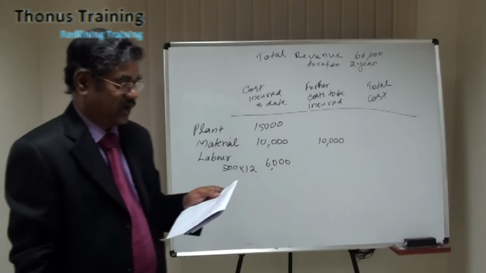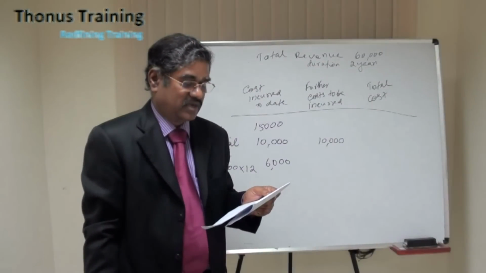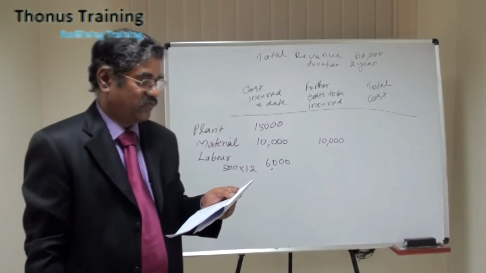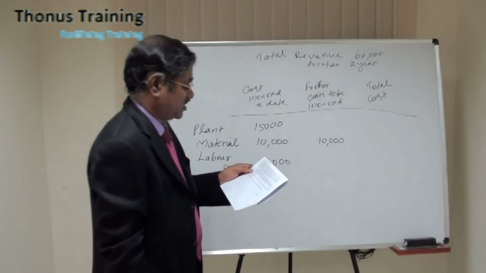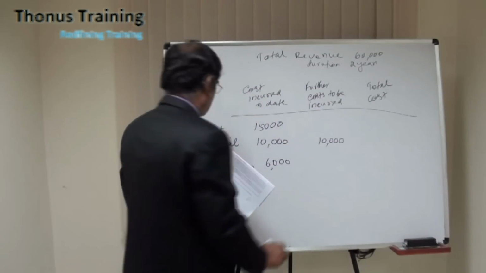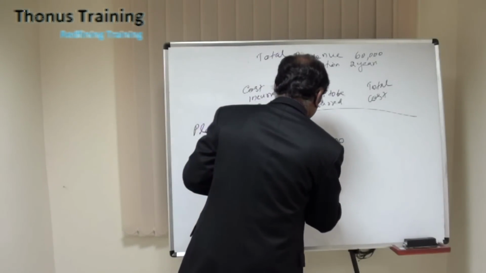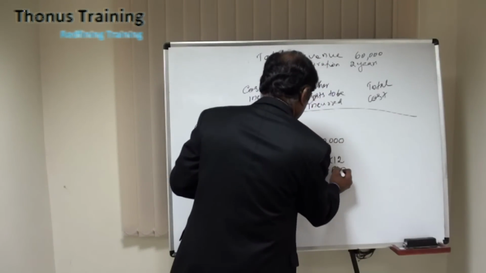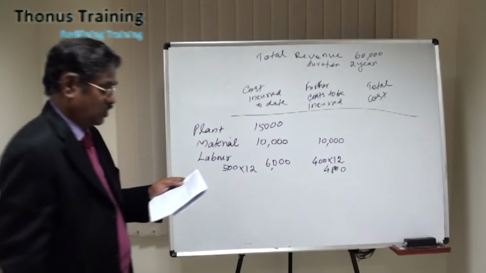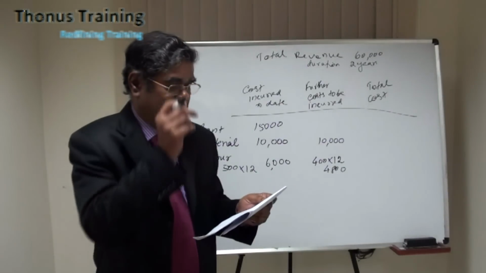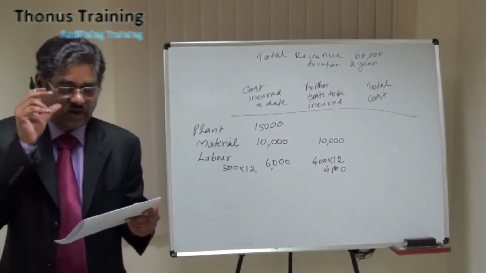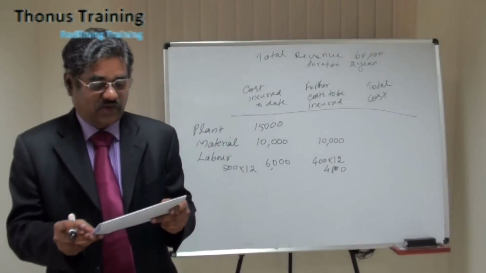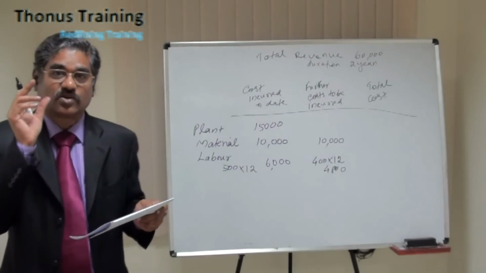They expected to require employees to work under the contract at a monthly cost of 400,000 for the 12-month period to 30th September 2009. That is, labor cost is to be incurred at the rate of 400 into 12, which comes to 4,800. The plant and equipment purchased for use under the contract is expected to have no residual value on 30th September 2009.